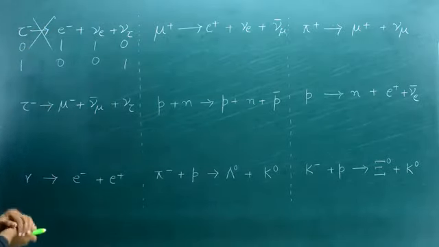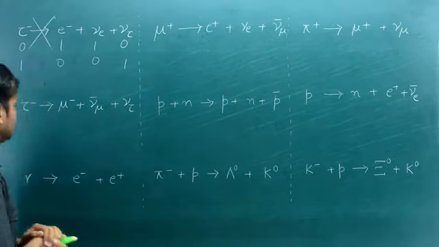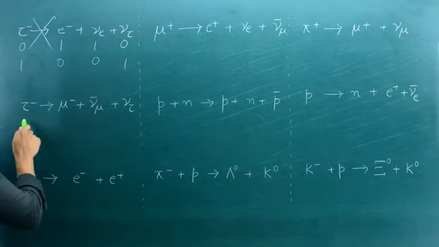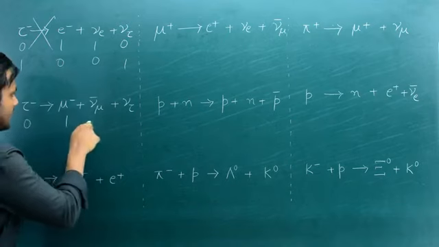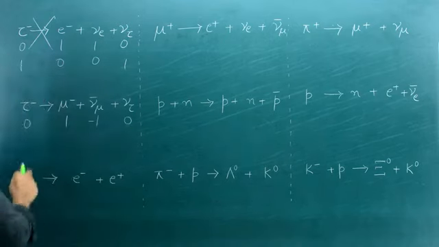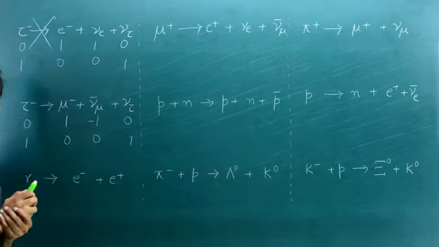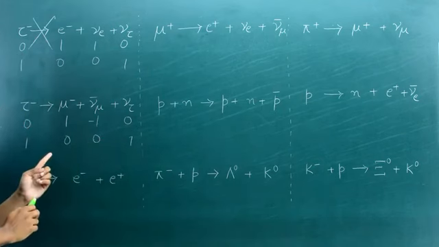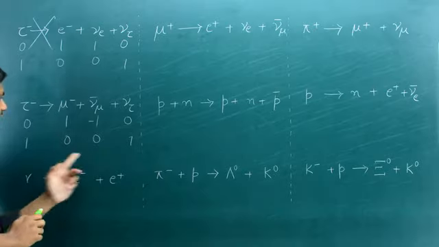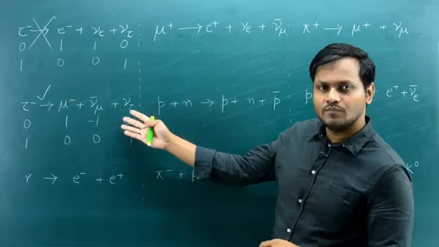Let's look at the second one. A tau becomes a muon, and a muon antineutrino and a tau neutrino are produced. So we'll have to check the muon number as well as the tau number. The muon number is 0, 1, for the anti-muon neutrino -1, and 0, right? The tau number is 1 and 1, 0, 0 here. Can you figure it out? So the muon number is conserved, 1 minus 1, 0. The tau number is also conserved. This is possible.